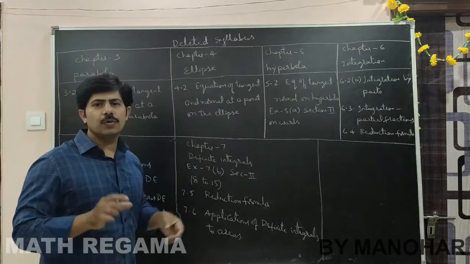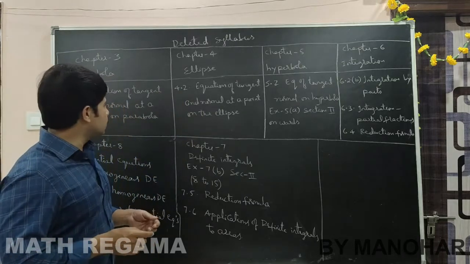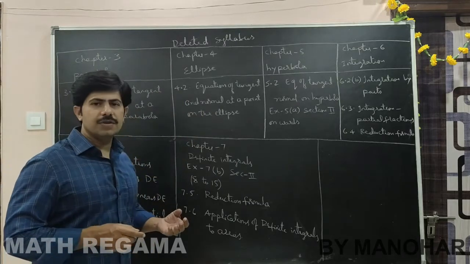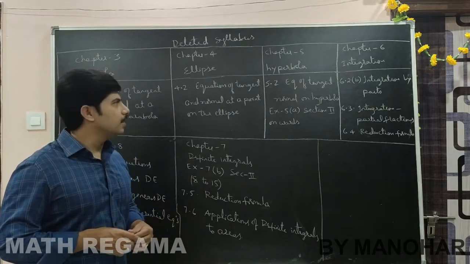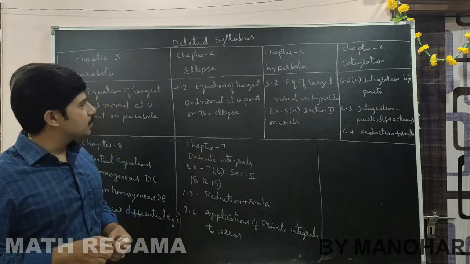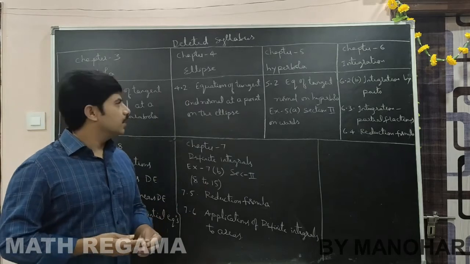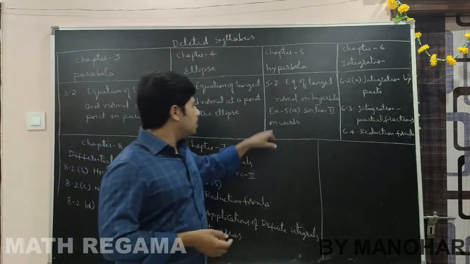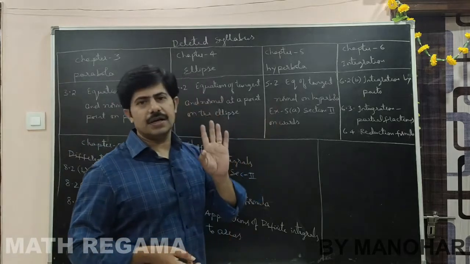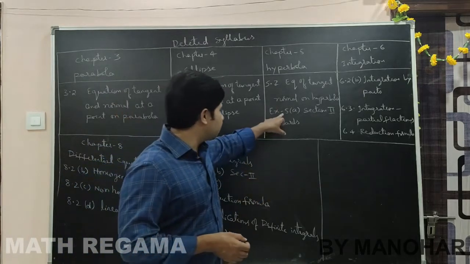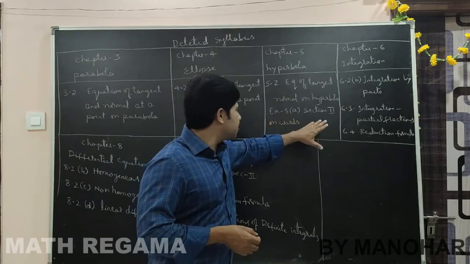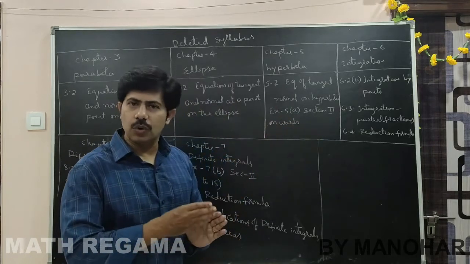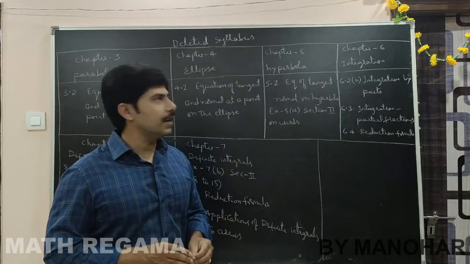In ellipse also only a part is deleted. That is also the equation of tangent and equation of normal at a point. And hyperbola is the same thing, the equation of tangent and normal on hyperbola. It is clearly mentioned that we have only one exercise in hyperbola, that is exercise 5a. In exercise 5a, section 2 is completely deleted. From section 2 onwards it is totally deleted.